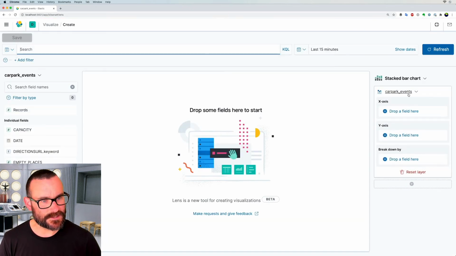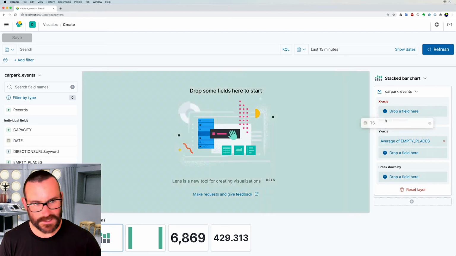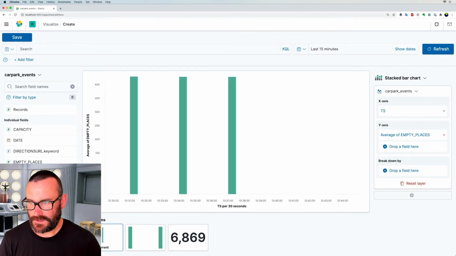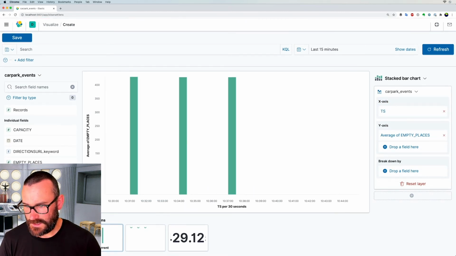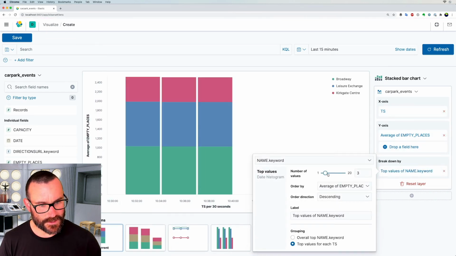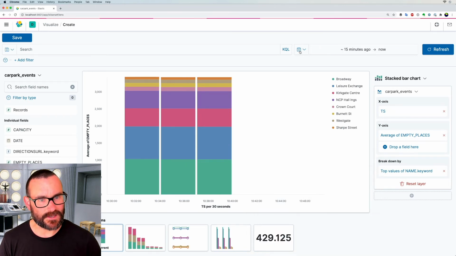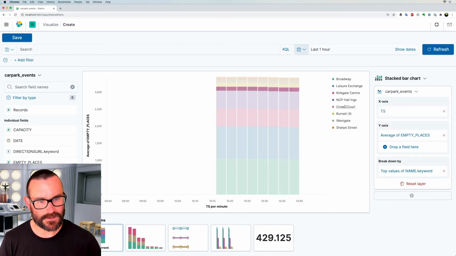We're going to use Lens, which is kind of cool because we can say let's take the empty places, and I'd like to break it down by timestamp going across here, and I'd like to use the name and break it down by that. So you can say show me all of the different car parks, or show me 10 of the car parks, and instead of the last 15 minutes, show it for the last hour.